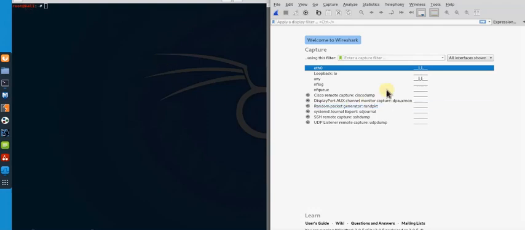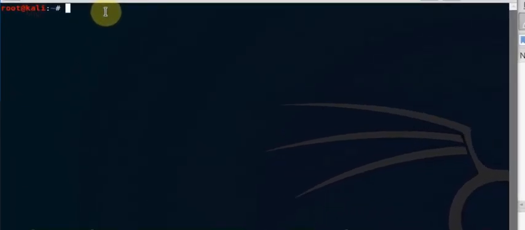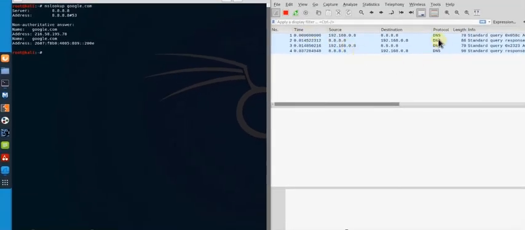So we're going to go over to Wireshark, double click on Ethernet 0 and get it ready to start capturing packets. It shows this in red, which tells us it is capturing packets. Now we're going to type in nslookup and we'll just do google.com. You're going to notice that we have some DNS traffic here.